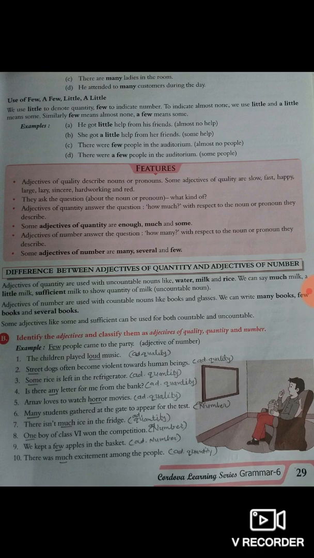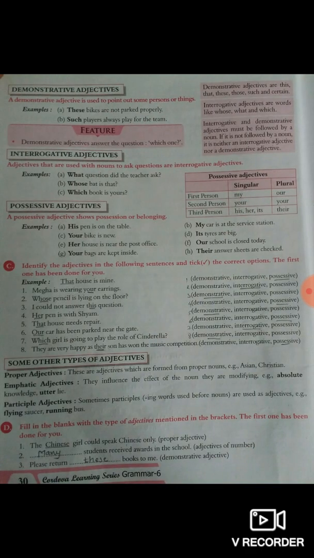Eighth, one boy of class 6 won the competition. So one is an adjective of number. Ninth, we kept a few apples in the basket. So few is an adjective of number. Tenth, there was much excitement among the people. So much is an adjective of quantity. Now let's check out page number 30.